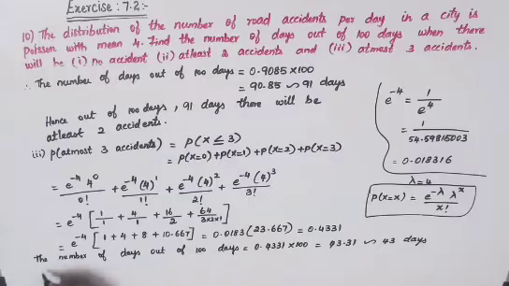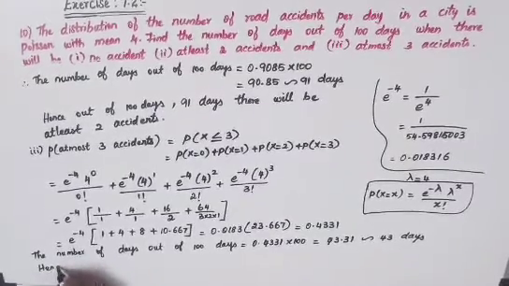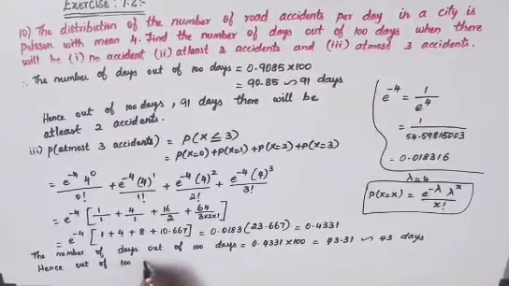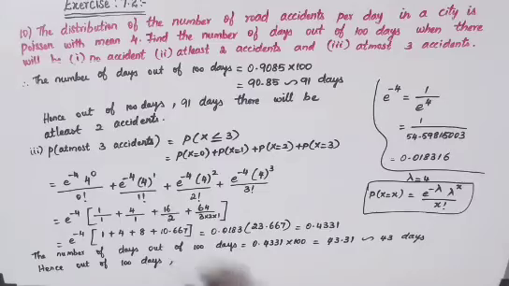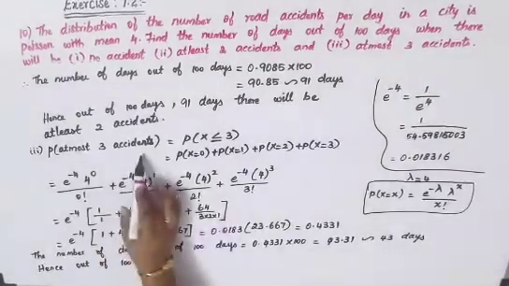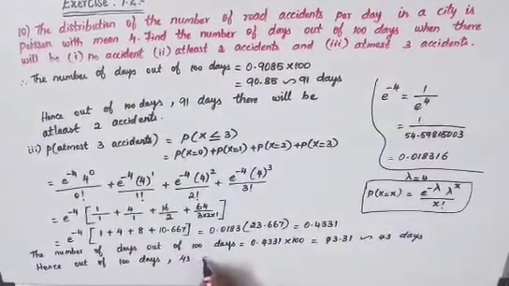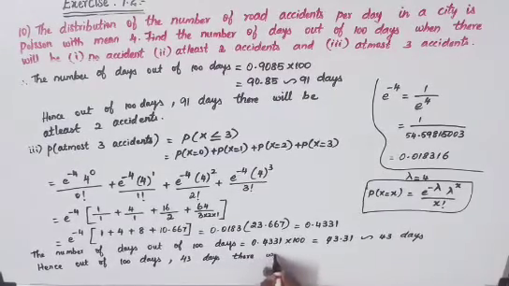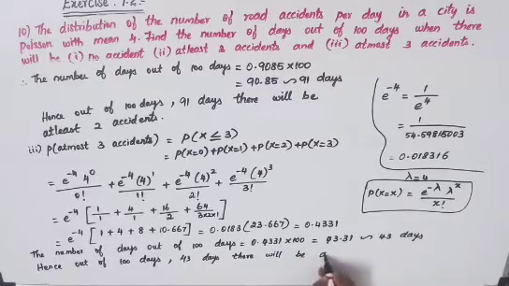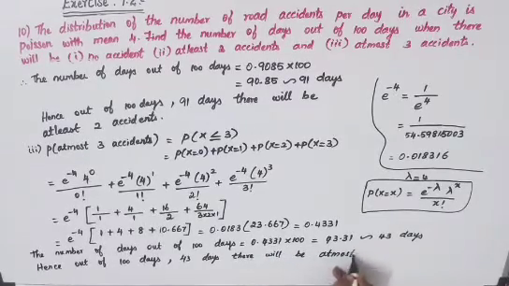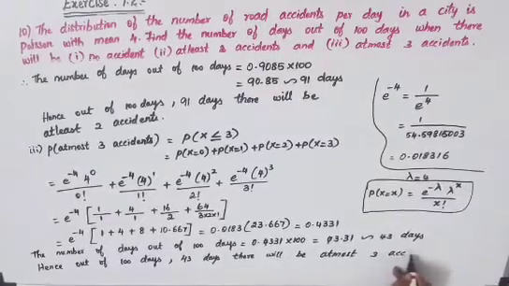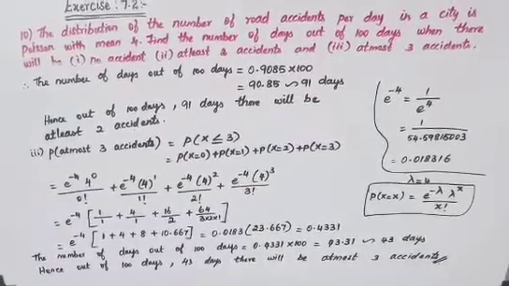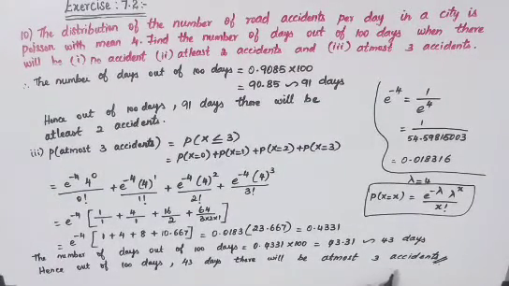So the final answer is, hence out of 100 days, 43 days we will have at most 3 accidents. Okay, so in 43 days there will be at most 3 accidents. So this is the answer for your third subdivision. Altogether this is the answer for your 10th question.